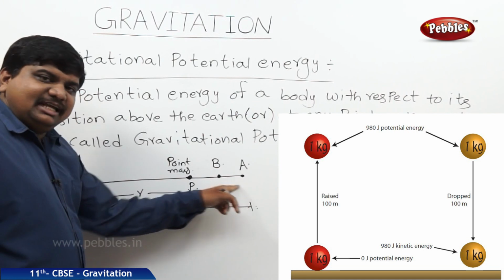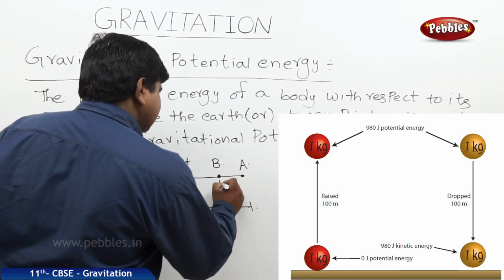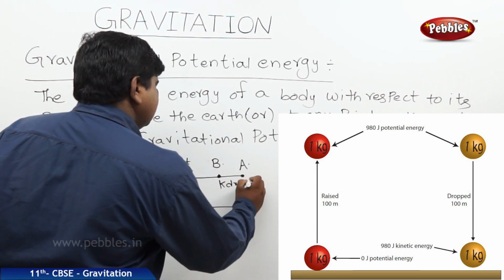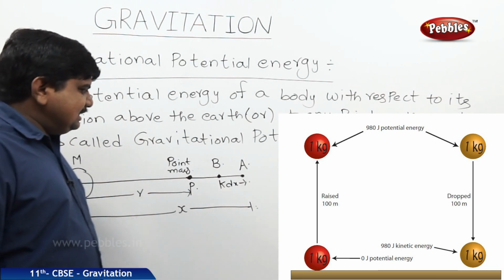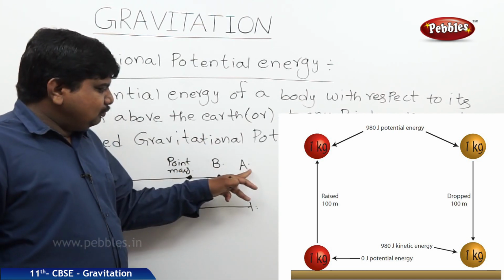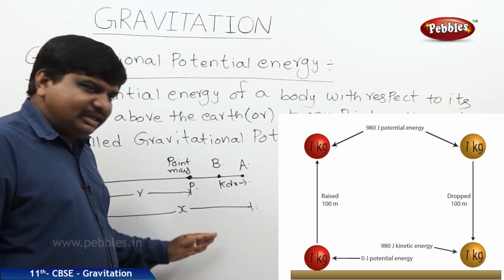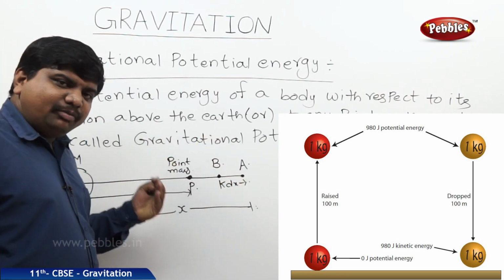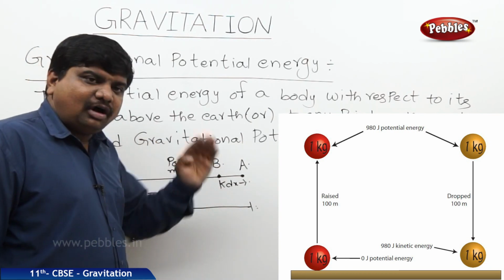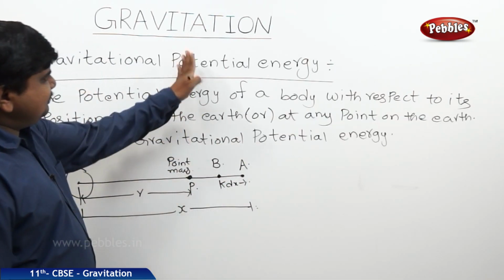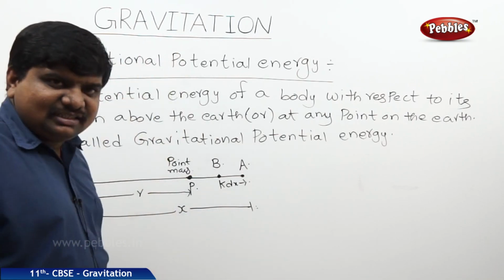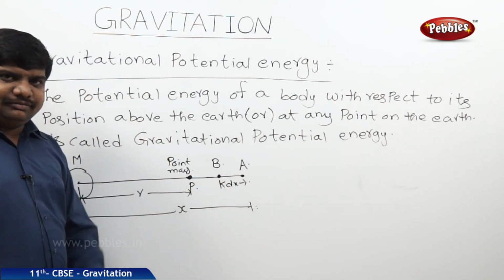This small displacement is dx. Means we did some work to move the body from A to B. The work done to move a body from one position to another position automatically will be stored in a form of energy. But our business is to find out the potential energy of this body in this situation.